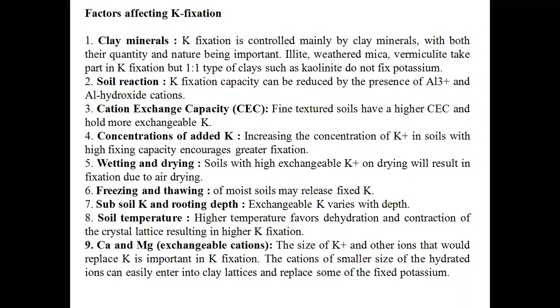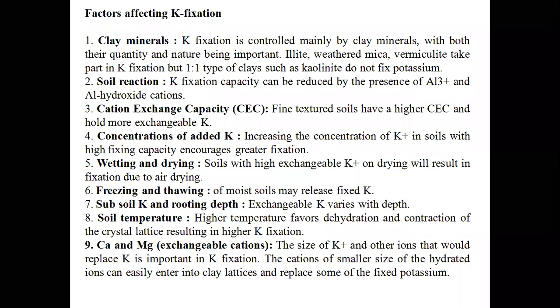K fixation is almost absent in 1:1 type and highest in case of vermiculite, illite, and substantial in case of montmorillonite. K fixation can be decreased if more amounts of aluminum ions are present. If more aluminum ions are present, it will indicate acidic nature of that soil. In acid soils, K fixation will be less.